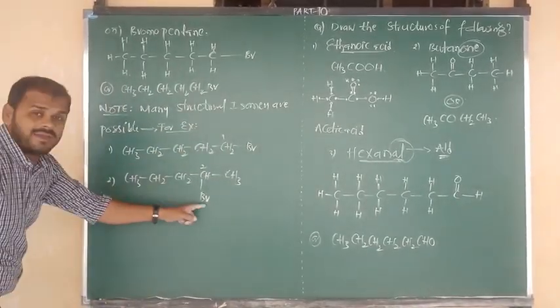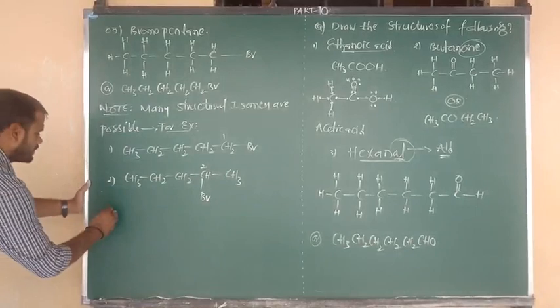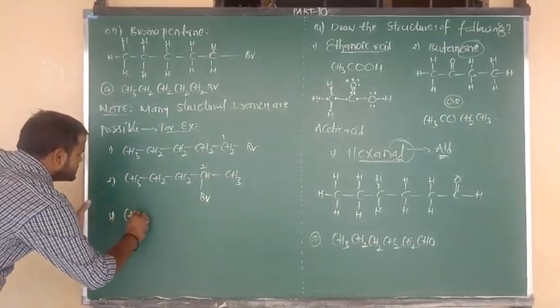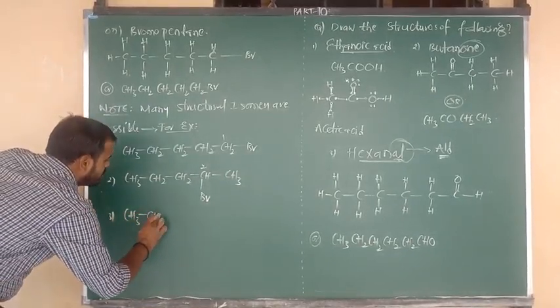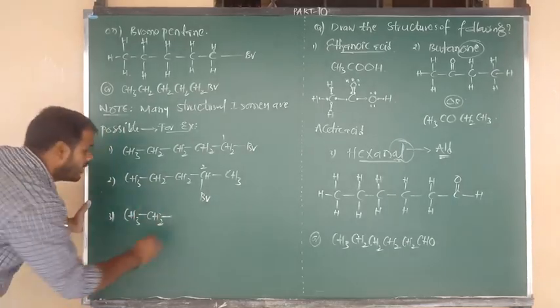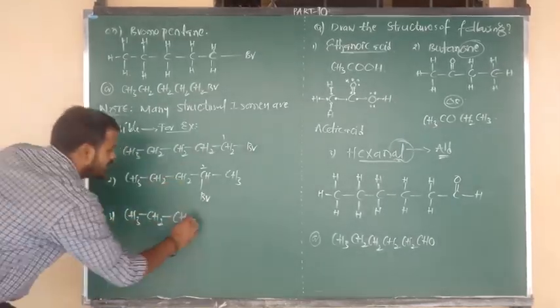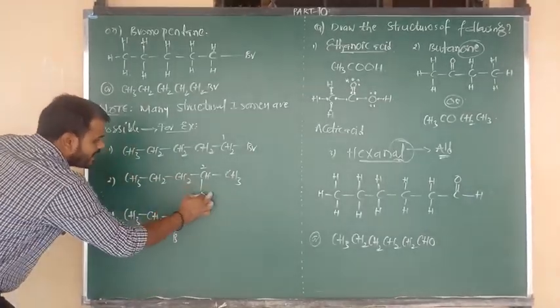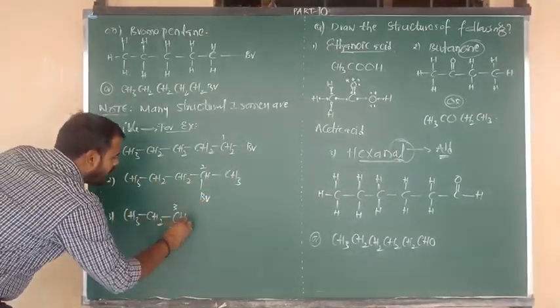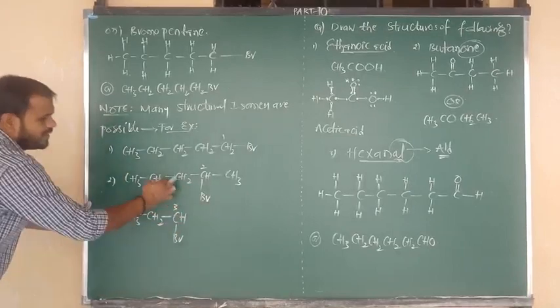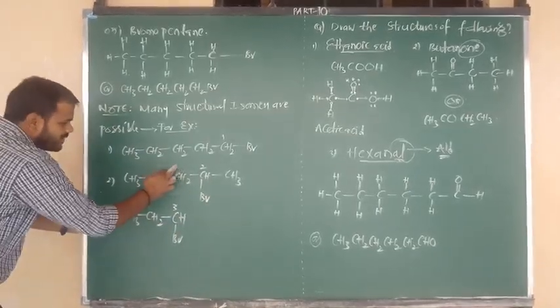Next, now we can shift Br to the third carbon. CH3 bonded to CH2. The third carbon is normally CH2, but we have to write only CH because one hydrogen shifted to the second. And Br is connected to the third carbon. Br shifted from second to third, and hydrogen shifted from third to second.